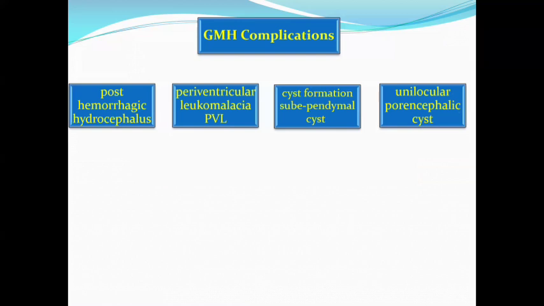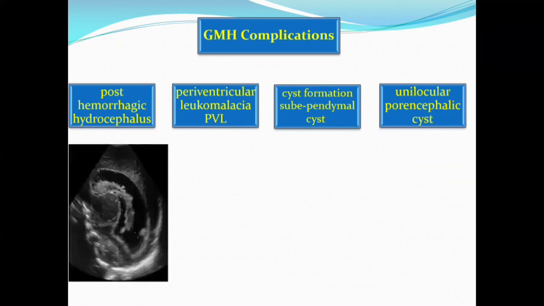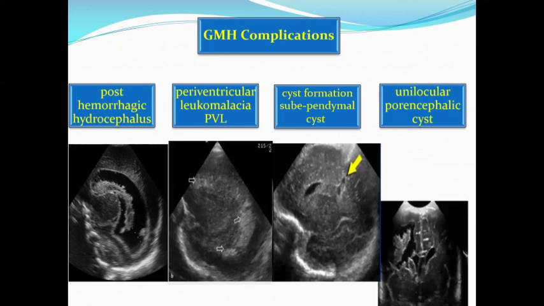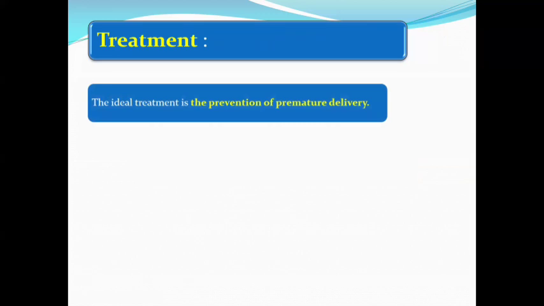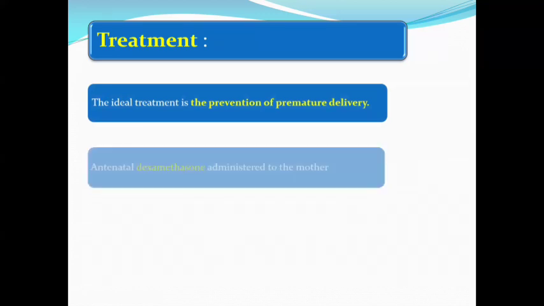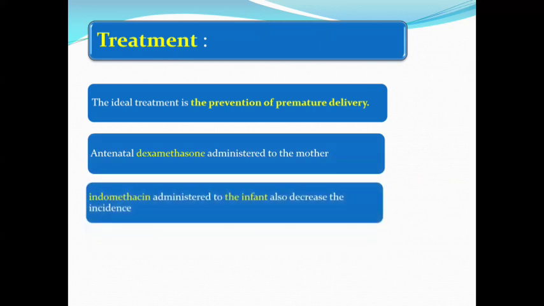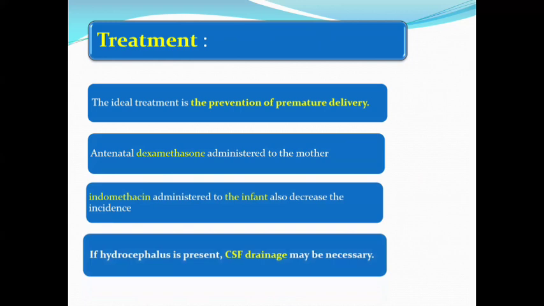Complications of germinal matrix hemorrhage: post-hemorrhagic hydrocephalus, periventricular leukomalacia, subependymal germinolytic cyst, and porencephalic cyst. What is the treatment? The ideal treatment is the prevention of premature delivery. If it is a must, you have to give dexamethasone to the mother or indomethacin to the infant, and you have to treat the complications. If there is hydrocephalus, you have to do CSF drainage.